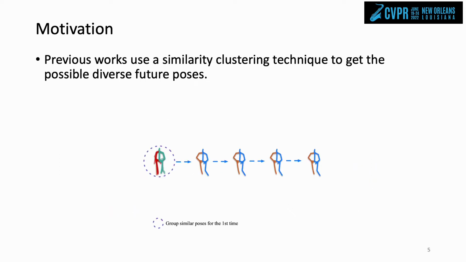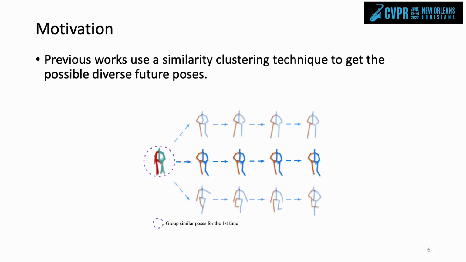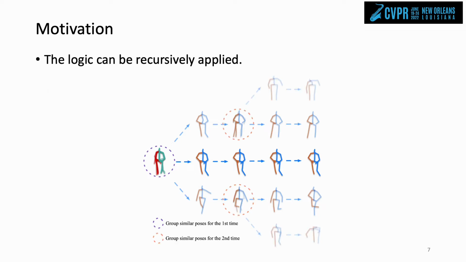For human motion data, there is only one ground truth future pose given one historical observation. In order to obtain possible diverse future poses, several current works explore the diverse future poses by using a similarity clustering technique. First, the similar poses at the current time step will be grouped, and their future poses will be considered as the possible ones for any initial poses in the group. We suggest that such a logic can be recursively applied at any time step, and hence we can explore the diversity along the time axis. In our work, we will show how we use such a strategy to supervise our diversity sampler.